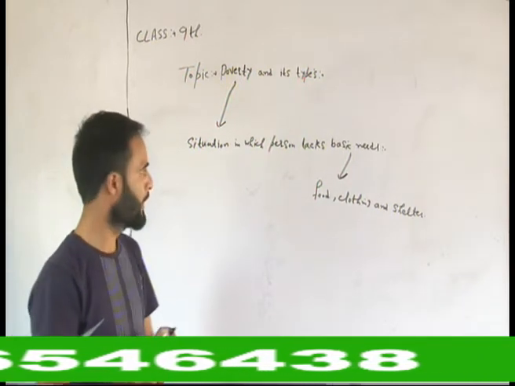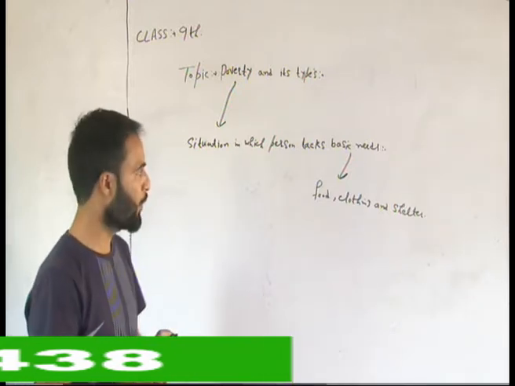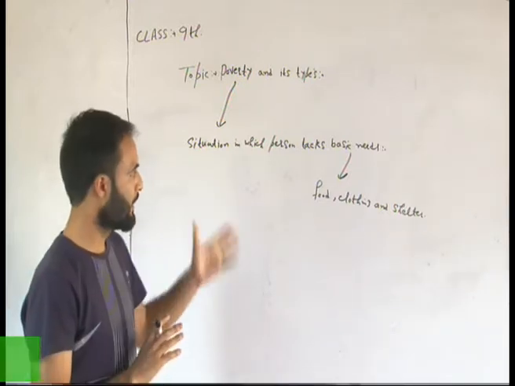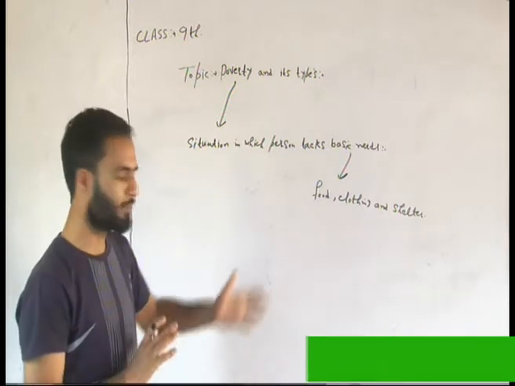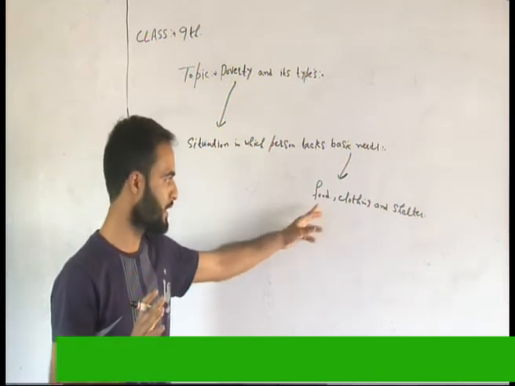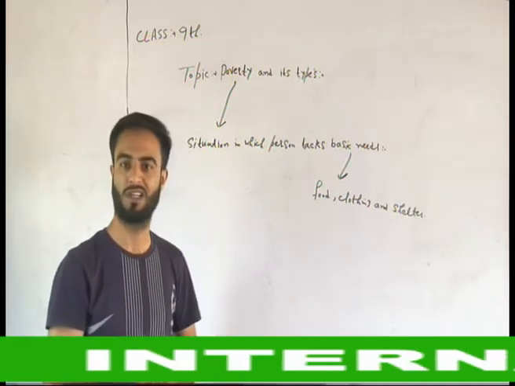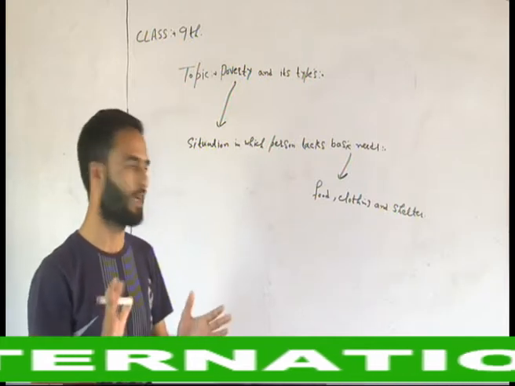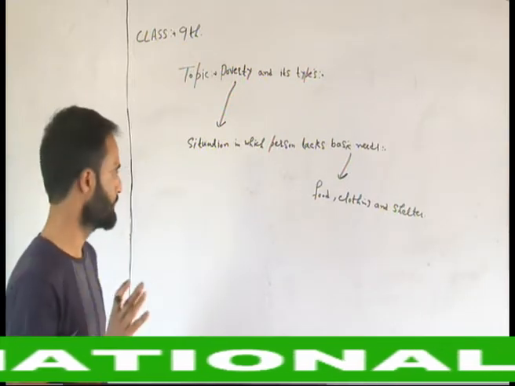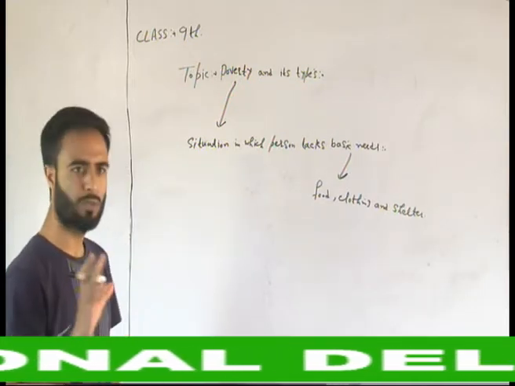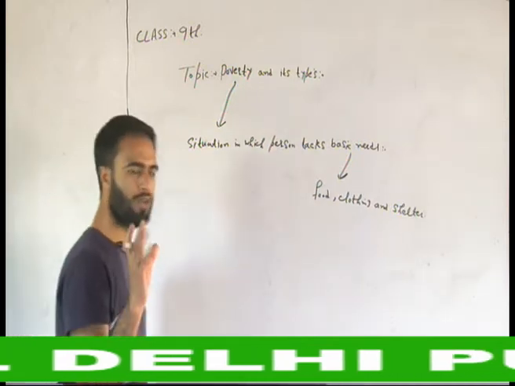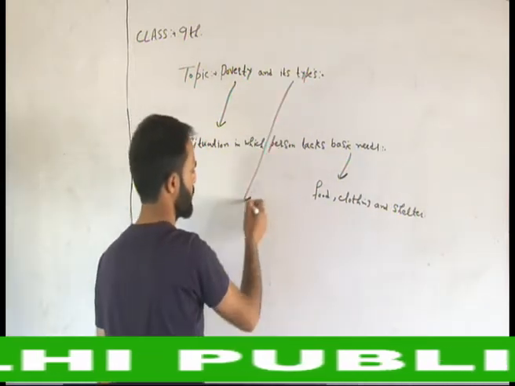We can say poverty arises when there is lack of basic needs. When a person doesn't have food to eat, when a person doesn't have clothes to cover his or her body, when a person doesn't have shelter, which includes homes, etc. That is poverty. Now, what are the different types of poverty? Poverty has many types.